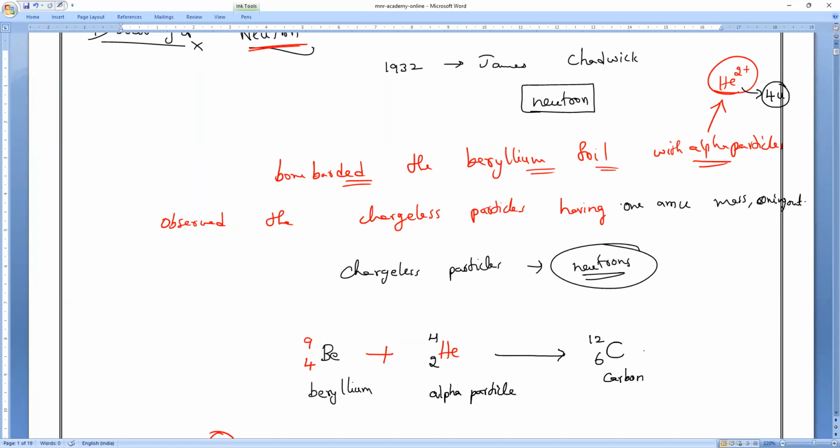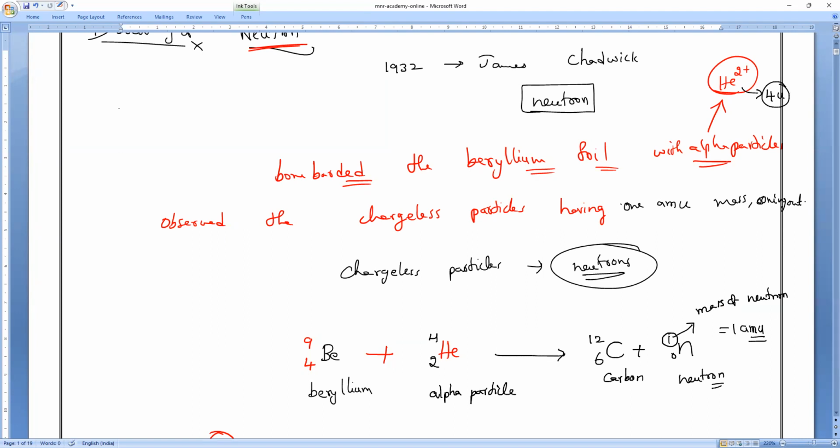He noticed that neutrons are coming without any charge. What is the mass of one neutron, everybody? 1 AMU.